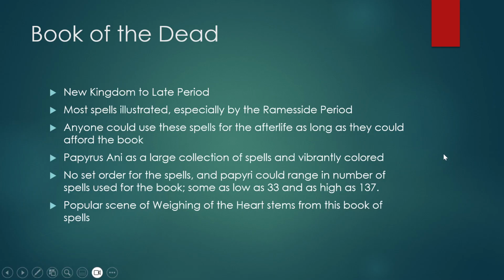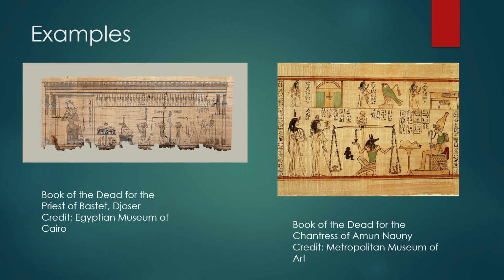And the scene that most people recognize as the weighing of the heart stems from the Book of the Dead. And here are two examples of that. In both of them, we see Osiris as he is watching on as Anubis does the weighing of the heart. And we see the heart being weighed against Ma'at, who is the goddess.